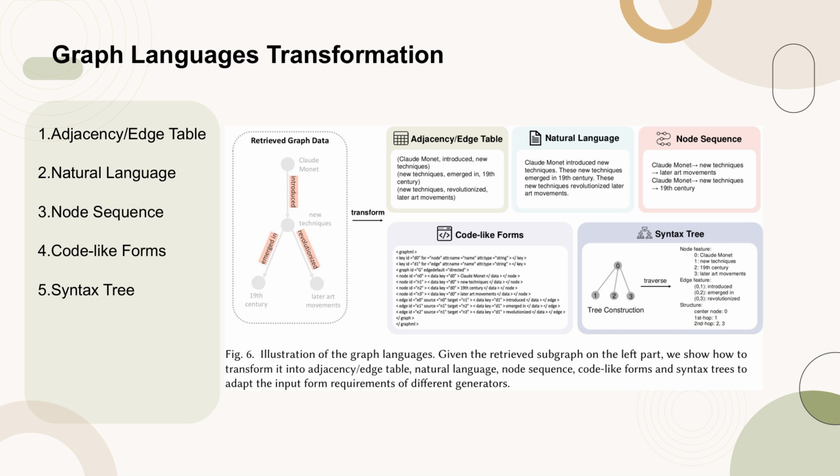The left part of the figure shows the retrieved subgraph, which is then transformed into an adjacency/edge table, natural language, node sequence, code-like forms, and syntax trees. Each transformation method is designed to represent the graph data in a format that can be effectively understood and utilized by different types of generators, ensuring that the structured information is preserved and can be processed efficiently.